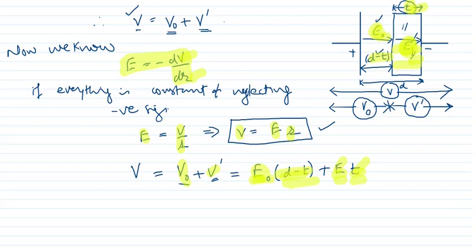So you can see that here in this diagram, in this portion the electric field is E naught and the distance is D minus T, and in this portion the electric field is E and the thickness is T. So simply I multiply E with T and E naught with D minus T. That is how I have got this equation.